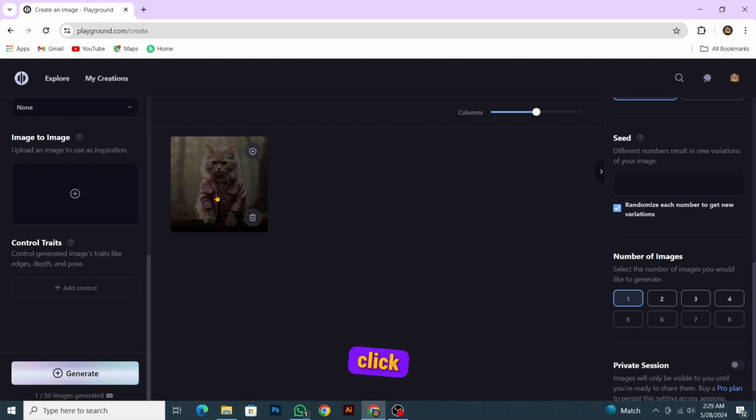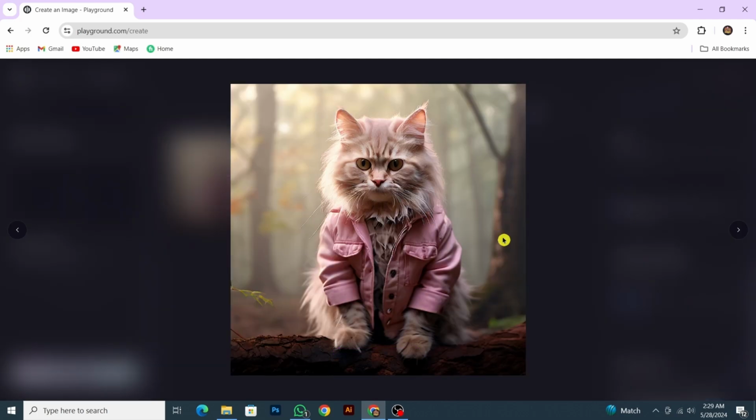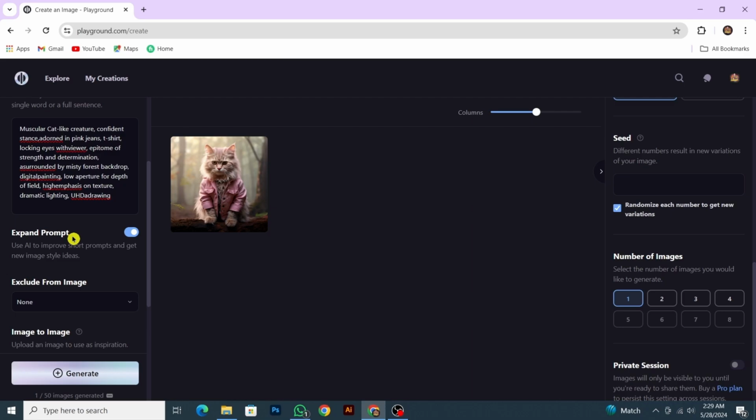After that, you have to click on the image to see the preview. So it has generated a very nice image. Now from here on prompt, I write zebra in my prompt and again click on the Generate button.